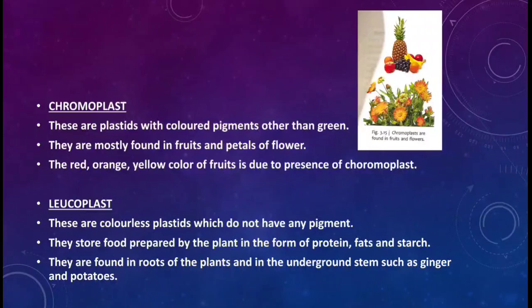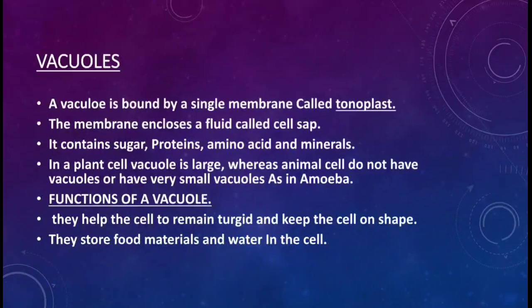So that is why potatoes and ginger appear to be swollen. Why do they appear swollen? Because they store food inside them. So these are the three kinds of plastids.